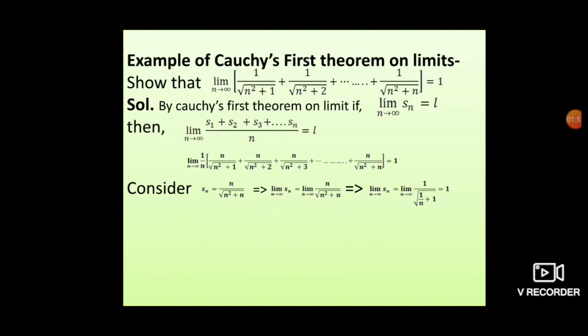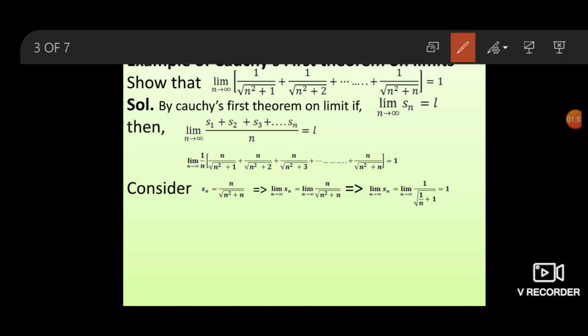Example of Cauchy's first theorem on limit. Prove that the limit as n goes to infinity of 1 upon root of n square plus 1, plus 1 upon root of n square plus 2, plus so on plus 1 upon root of n square plus n.